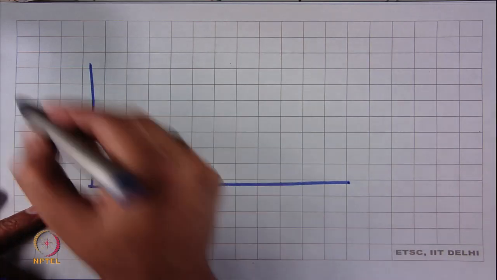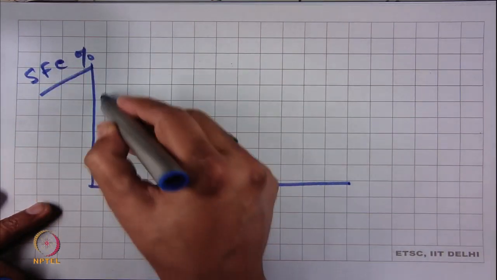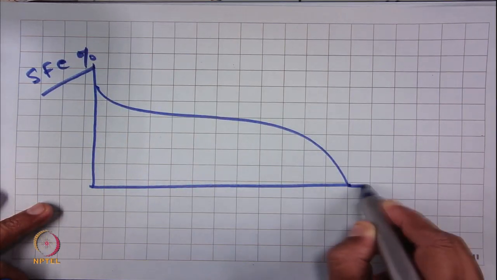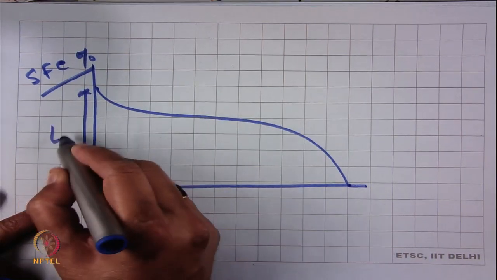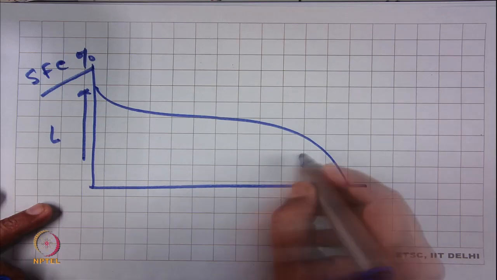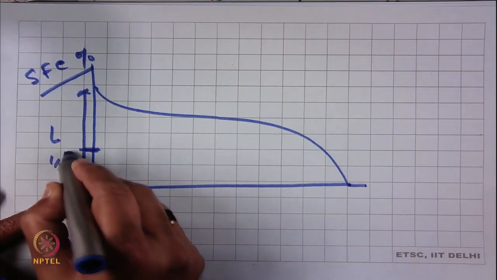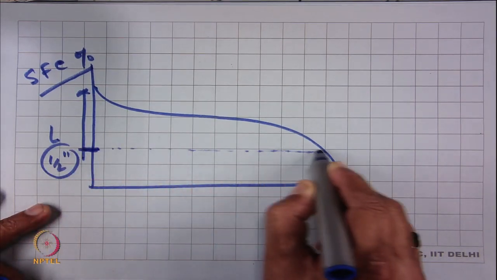Okay. Now, short fiber content, SFC percent. What we do, this is the Schottard diagram, and we know that this is the length. Now, suppose this length is say half inch. Now, we take this length half inch.